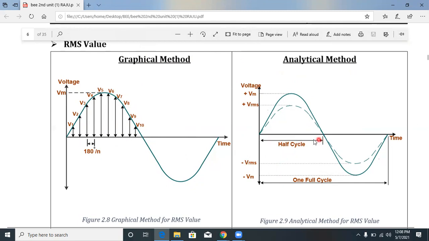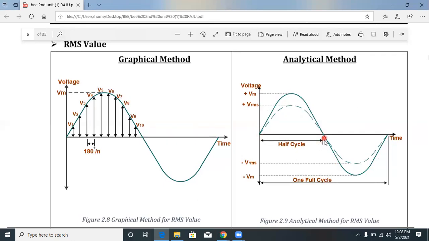This is the half cycle time period, from 0 to here. A full cycle is one positive half, one zero, one negative half, and one zero. Half cycle means only one positive and one zero, or one negative and one zero. Here this is the maximum value, and this is the RMS value: positive VRMS here, and minus VRMS. This is the RMS value of the voltage, and this is the maximum value of the voltage.